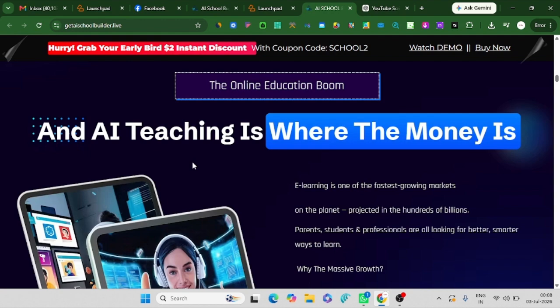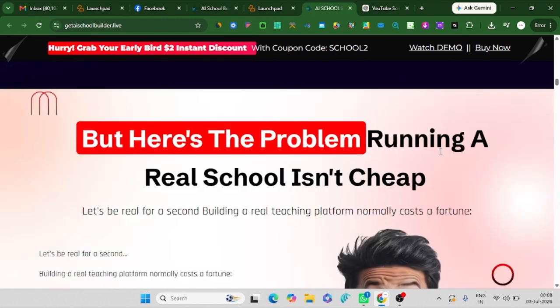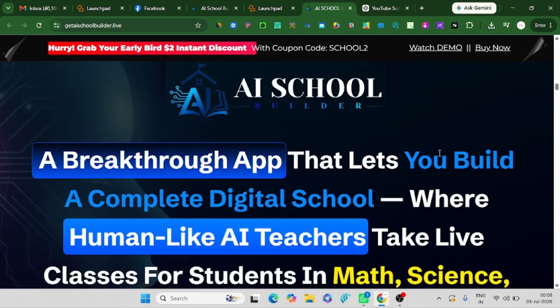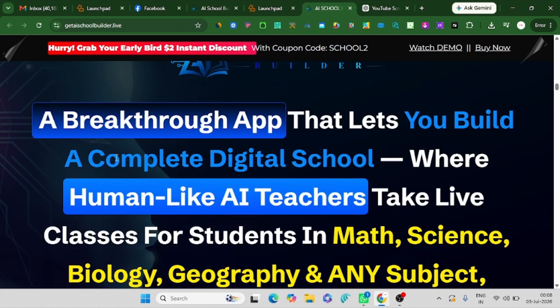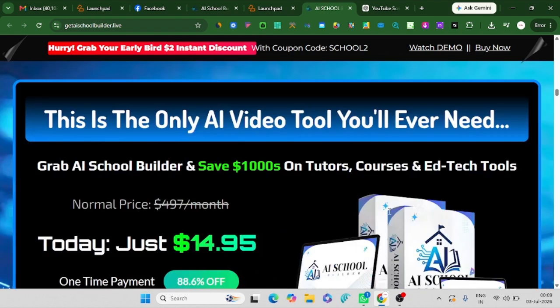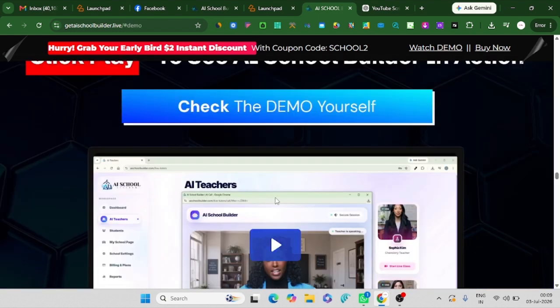So AI teaching is where the money is. But the problem is running a real school. It isn't cheap. It requires lots of money and lots of things. So that's why AI School Builder has launched, and it builds you a complete digital school where a human-like AI teacher takes live classes for students in any subject. So I'll show you some of the demo video of this AI teacher.